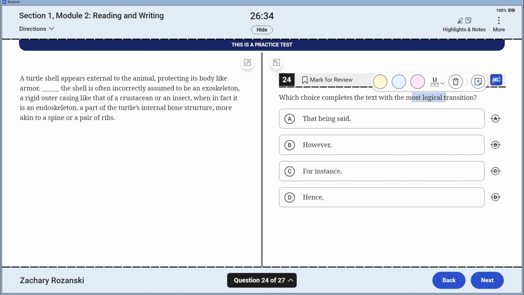A turtle shell appears external to the animal, protecting its body like armor. The shell is often incorrectly assumed to be an exoskeleton.